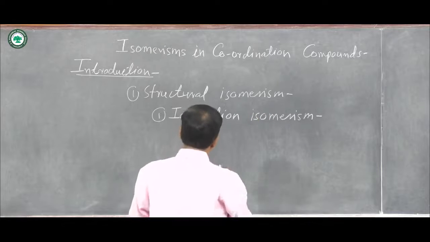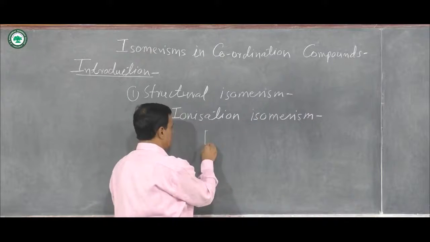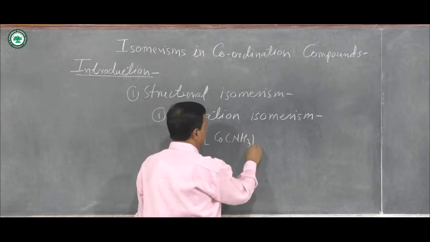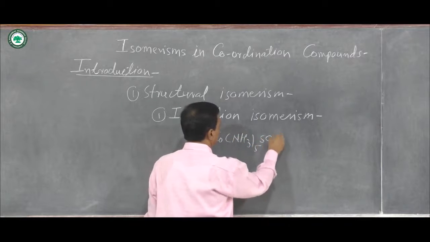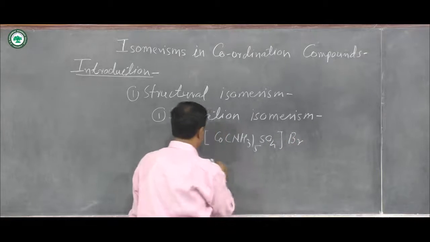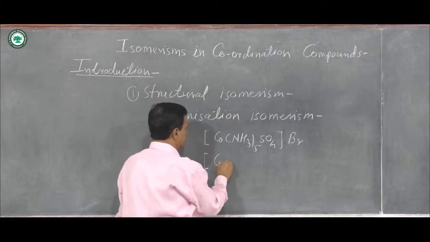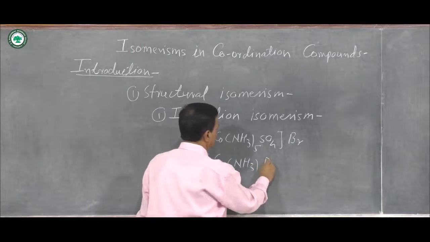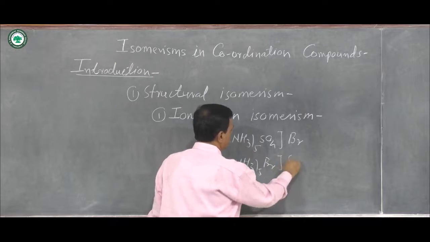Example is, suppose there is a formation of [Co(NH3)5SO4]Br, and second is [Co(NH3)5Br]SO4.